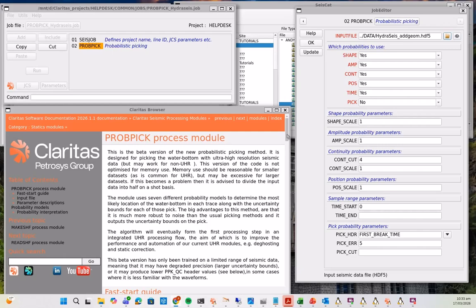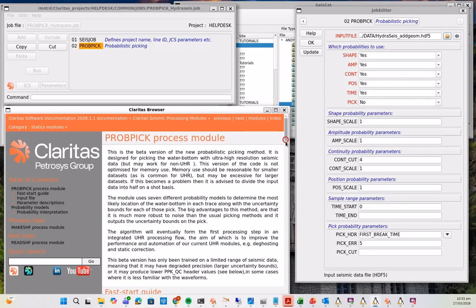So we looked at other ways of improving the picking of water bottoms, because whilst the first break picking tools are good, they're not optimized for water bottom picking. So our developer, Dr. Mark Henderson, created the PROBPICK module, which is using various probability methods to pick and optimize the water bottom pick on UHR datasets.